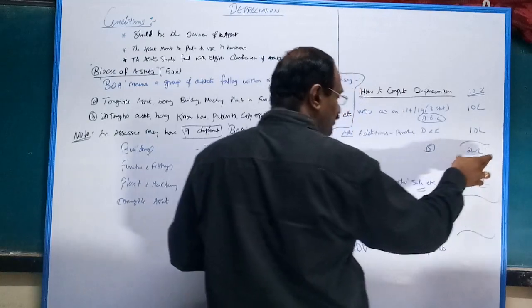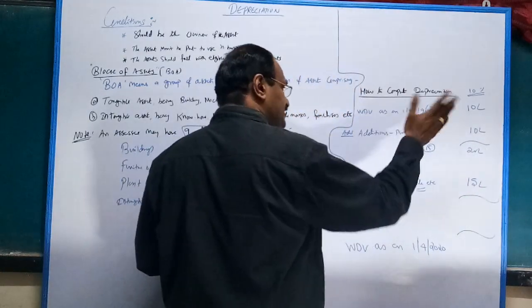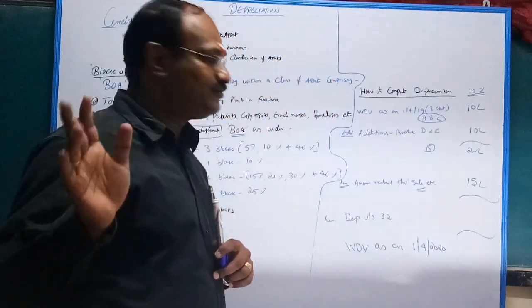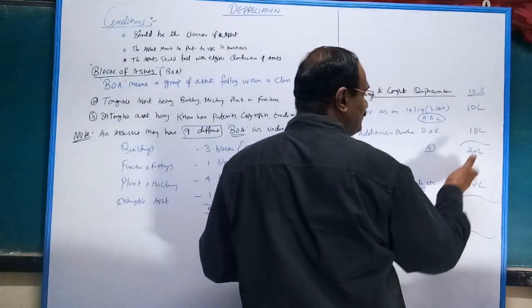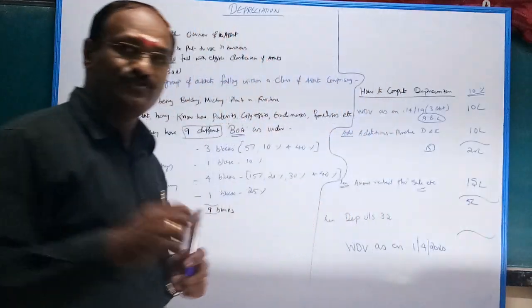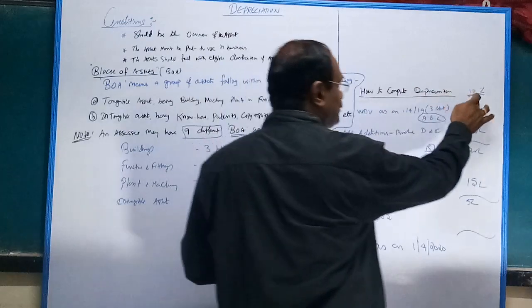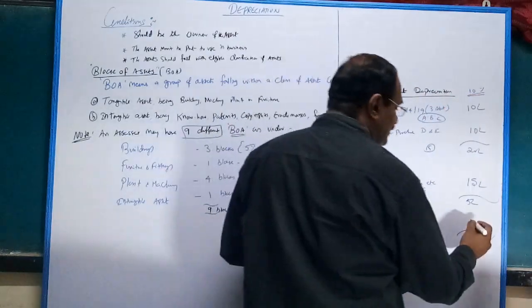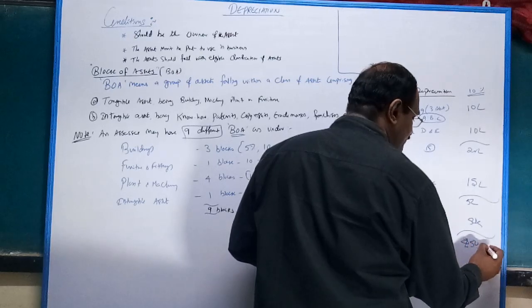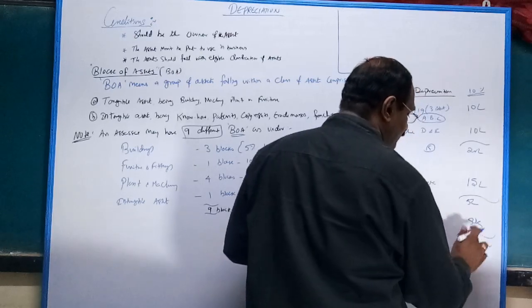Total comes to 20 lakhs. You are going to sell all 3 assets, ABC, at 15 lakhs. So balance 5 lakhs. Depreciation at the rate of 10%: 10% of 5 lakhs is 50,000. Balance 4,50,000.